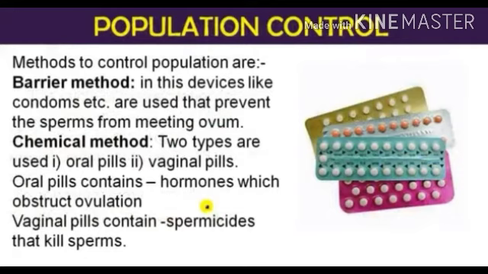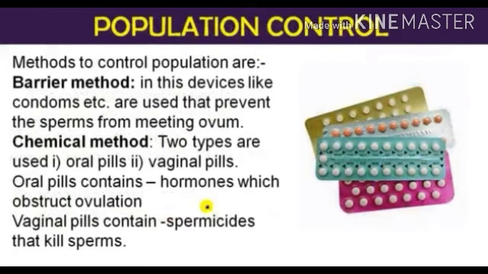Now population control. There are different methods to control population. First is the barrier method. In this, devices like condoms etc. are used that prevent the sperm from meeting the ovum.